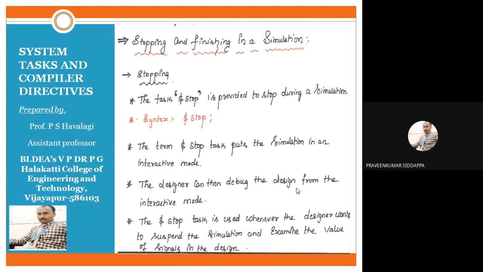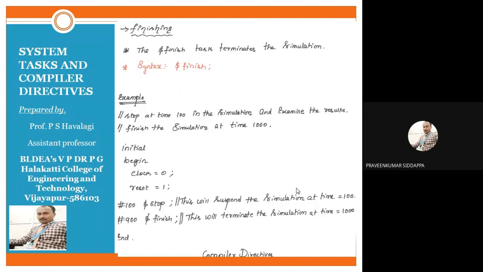In finish, if you write $finish, that is the syntax. The $finish terminates the simulation. Check here: your whole operation is terminated with the help of $finish. I have given one example; you can read it.